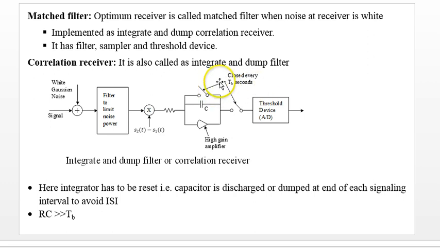This sampler, like an integrator, closes every TB seconds and dumps the data to the threshold device to detect whether it is 1 or 0. The integrator has to be reset, that is, the capacitor is discharged and dumped at the end of each signal interval. That is essential. And the RC time constant has to be much larger than TB, the pulse width.